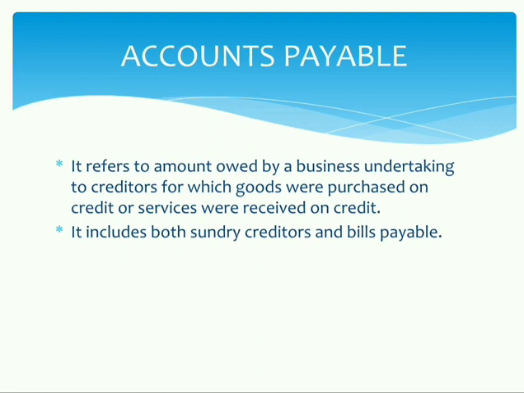So when we have taken something on credit, the amount to be repaid is called accounts payable. So sundry creditors plus bills payable make accounts payable.